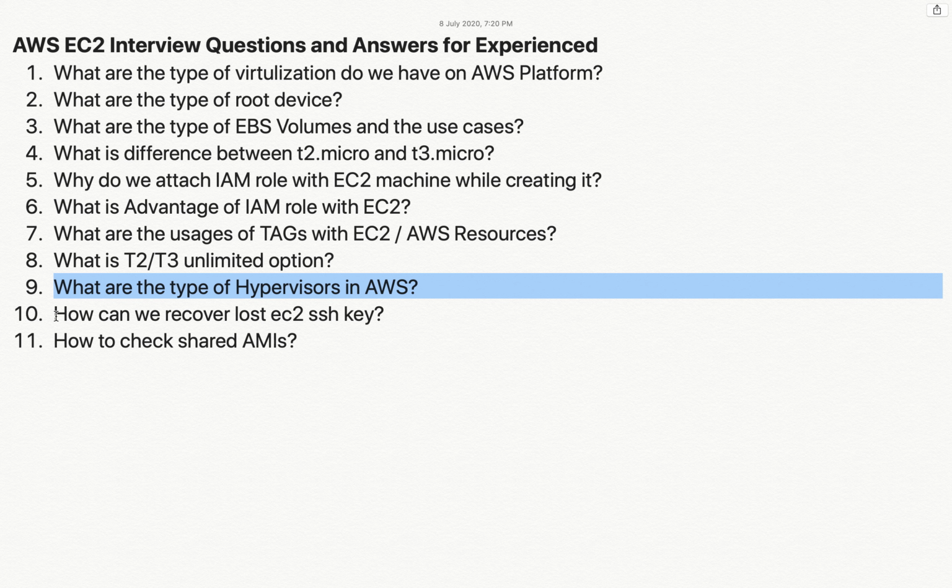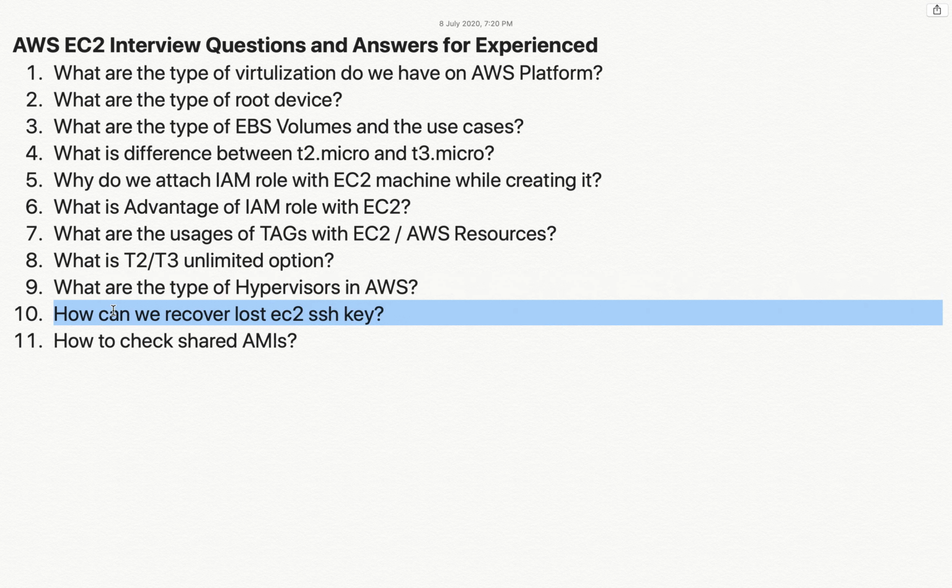The next question is, how can we recover if we have lost the SSH keys? So guys, there is no direct way to recover, but yes, you can still log into your instance. For example, if you have a root user and an additional sudo access user, you can update the keys using that. Or there is another way: you shut down the machine, mount the root volume of this machine to another machine, and then update the SSH keys there. For the same, I have already created a video on the channel, you can check that out.